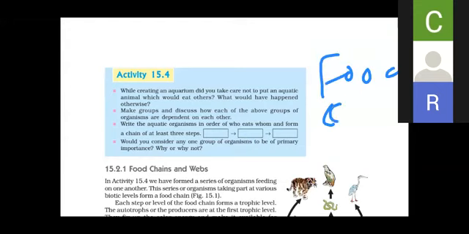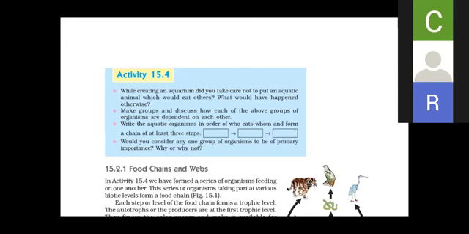The sequential manner in which one organism gets eaten up by another, or who eats whom, is called the food chain. That is the meaning, but if a definition is asked, you have to write: the sequential manner in which one organism eats another in an ecosystem is known as the food chain.